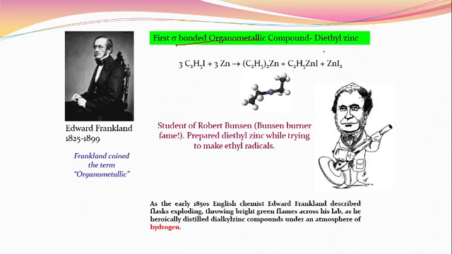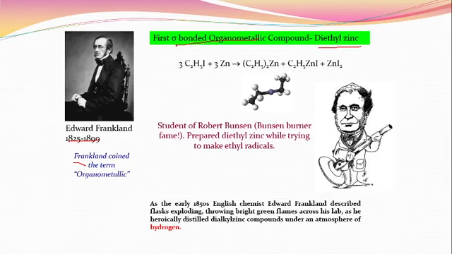But the first sigma bonded organometallic compound is what? Diethyl zinc. This is not usually asked, but maybe it will be asked in the NET examination, because the NET examination becomes very, very tough. That's why this question also may be asked in your exam. Who discovered this? This was discovered by Edward Frankland, 1825 to 1899. He coined the term organometallic.